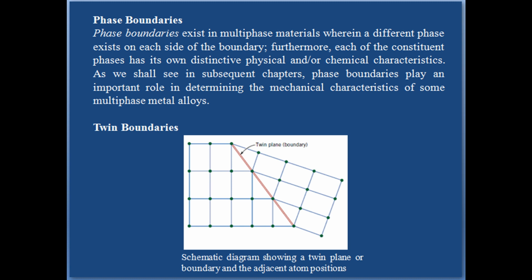Annealing twins may be observed in the photomicrograph of a polycrystalline brass specimen. The twin corresponds to those regions having relatively straight and parallel sides and a different visual contrast than the untwinned regions of the grains within which they reside.